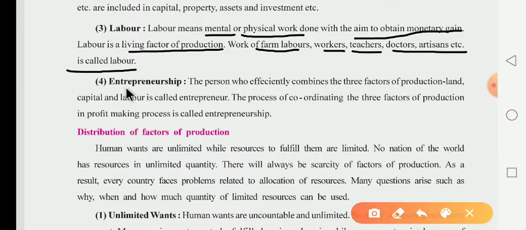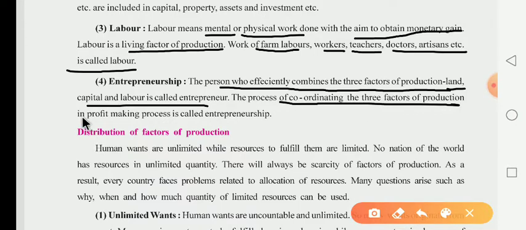Fourth one is entrepreneurship. The person who efficiently combines the 3 factors of production. It means the 3 factors we have learned above, land, capital and labor, are combined by the entrepreneur. What is the meaning of entrepreneur? The person who efficiently combines these 3 factors of production and manages them. The process of coordinating these 3 factors of production in the profit making process is called entrepreneurship.